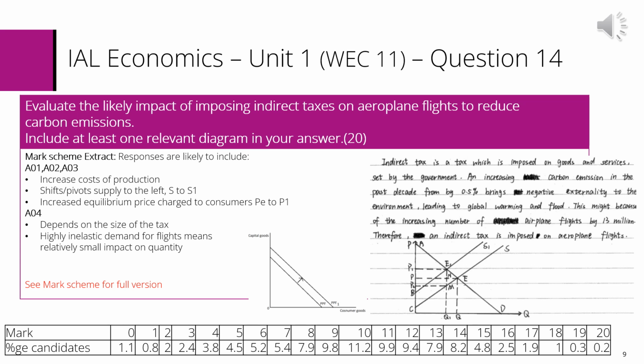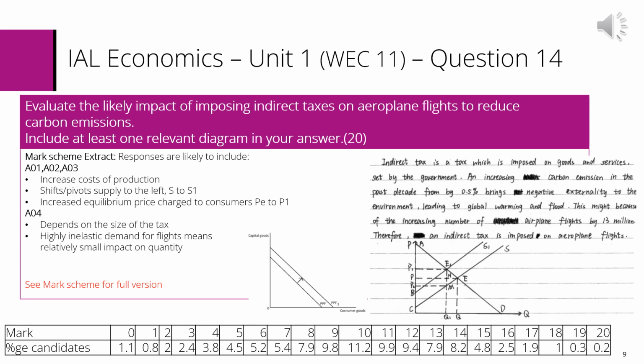Most students could accurately define indirect taxes, with some exploring ad valorem and specific taxes in their answer. Most could accurately draw the diagram, but better responses used the information from within the diagram in their written analysis.